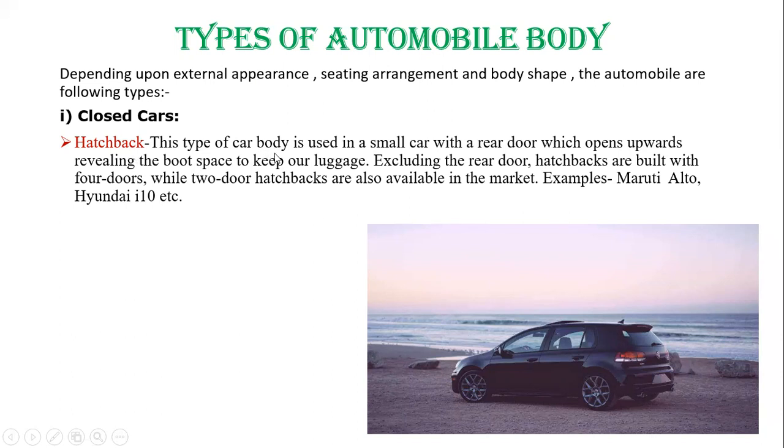This type of car body is used in a small car with a rear door. There is the rear door which opens upward, revealing the boot space. This is used for keeping goods, luggage, etc. Excluding the rear door, hatchbacks are generally built with four doors, while two door hatchbacks are also available in the market. Example is Maruti Alto, etc.